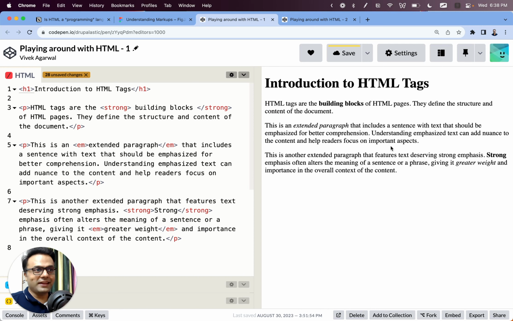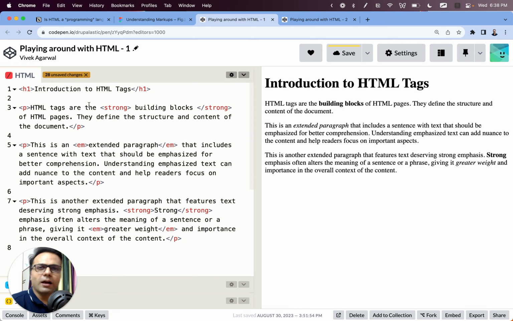Lovely. Right? Our text is looking so much better, and in the process we learned about markup, the concept of marking, and in HTML we learned 4 tags. First, we learned about strong tag, then we learned about the emphasis em tag, then we learned about the paragraph tag, then we learned about h1 tag.